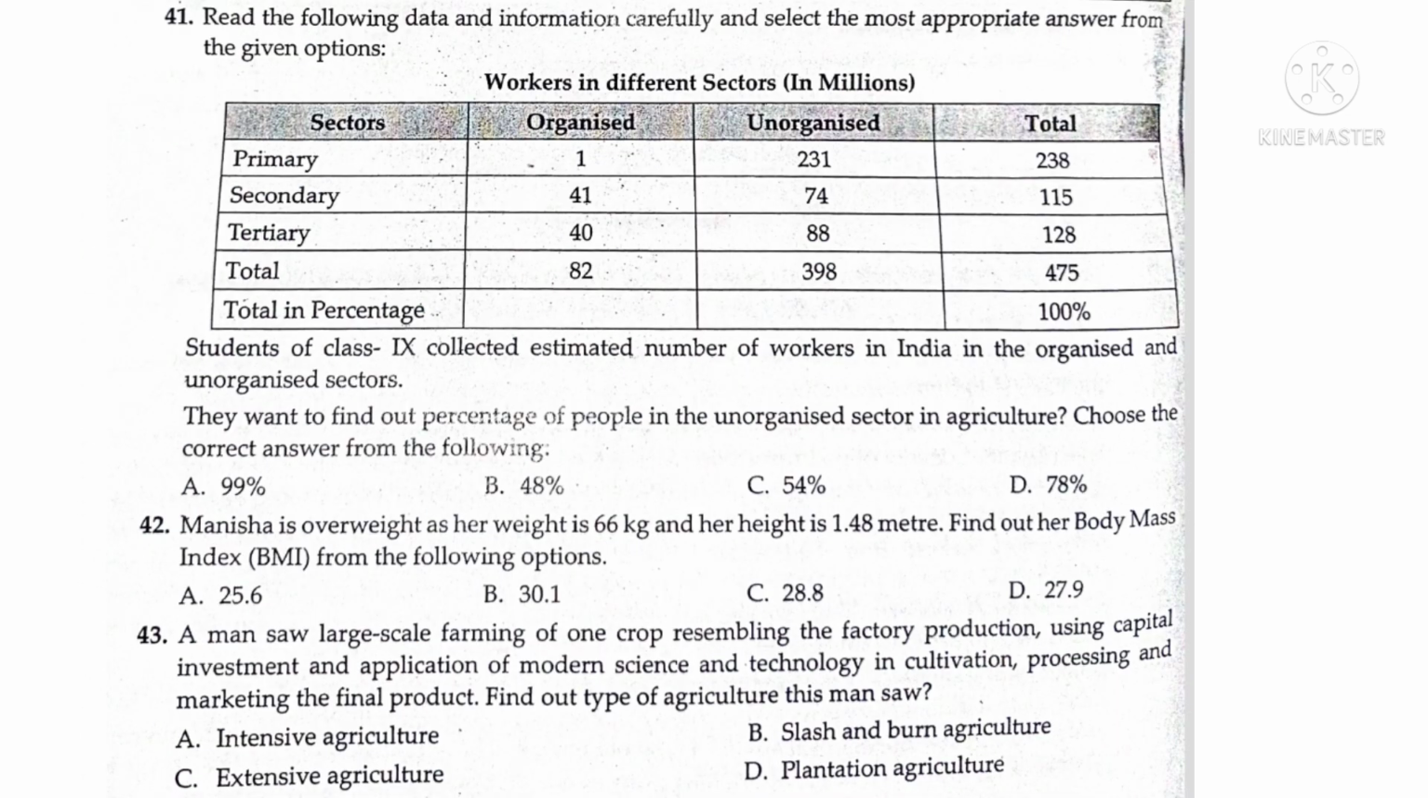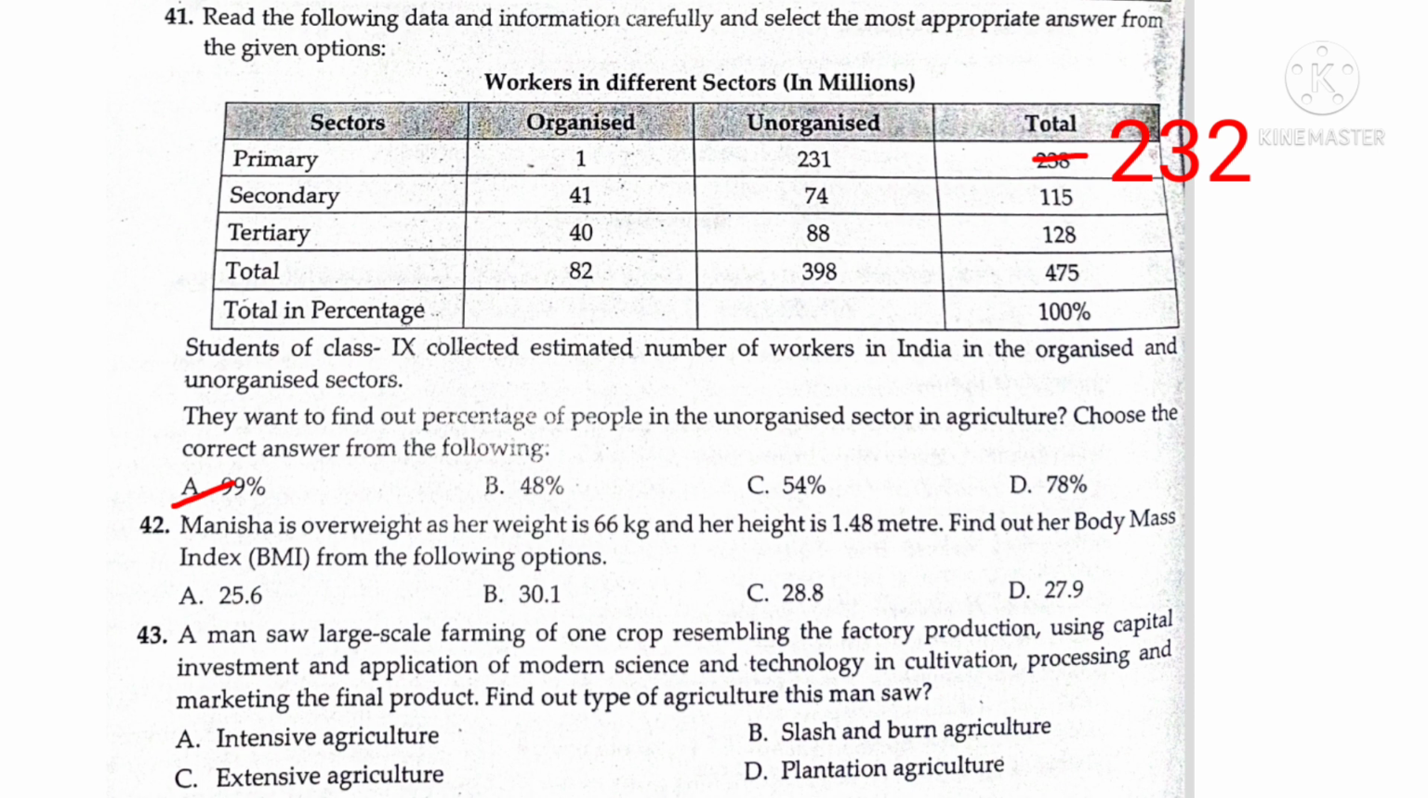Question 41. Read the following data and information carefully and select the most appropriate answer from the given options. Here in this table a small correction. Primary is given, organized 1, unorganized 231. So total 232 instead of 238. A small correction, instead of 238, 232. Okay, here find out the percentage of people in the unorganized sector in agriculture. Choose the correct answer from the following. So answer is A, 99%. 232 is 100%. Then the person working in organized sector is 1%. So the answer for 231 is 99%.